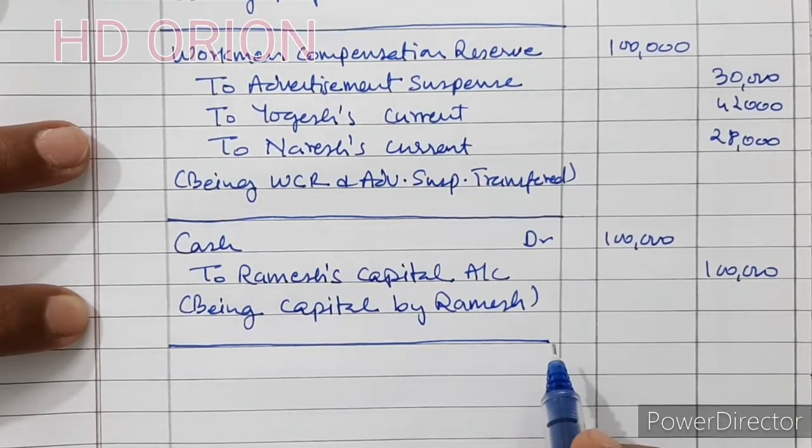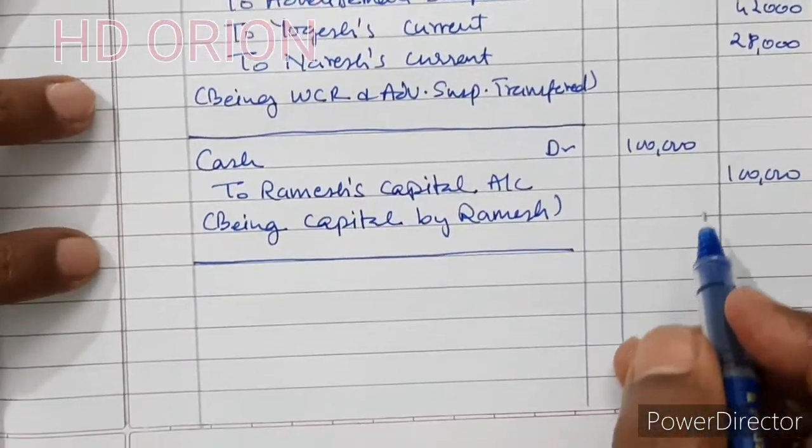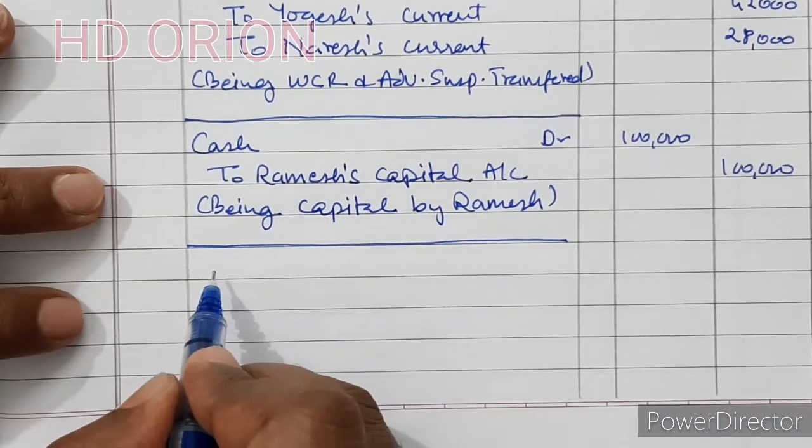Now Ramesh is unable to bring his portion of goodwill. So Ramesh current account will be debited.